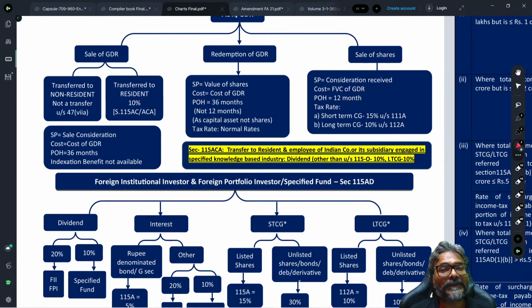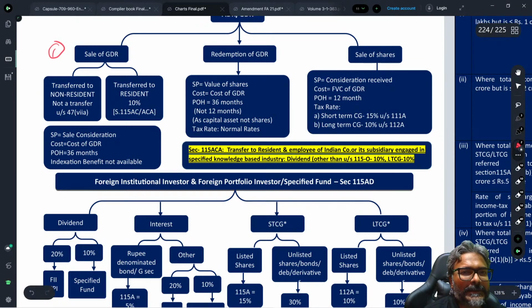But if a non-resident is transferring the ADR and GDR to a resident person, then the capital gain arising on such transfer will be taxed at the rate of 10%. No indexation whatsoever, students. The benefit of indexation in this particular case will not be available. Is that clear to all of you, students? So this is the first one, the sale of ADR and GDR.